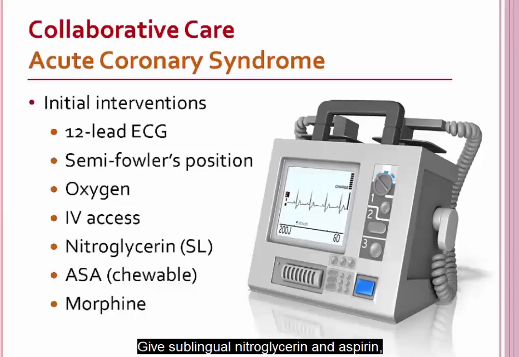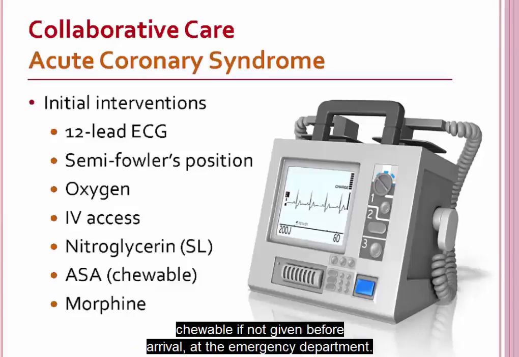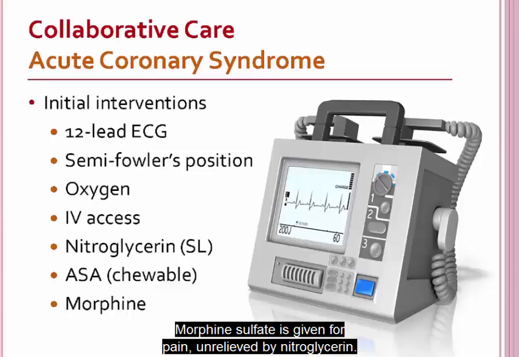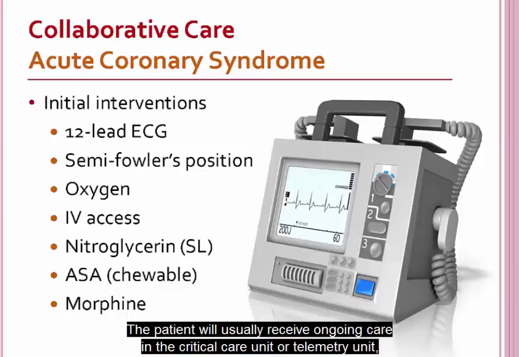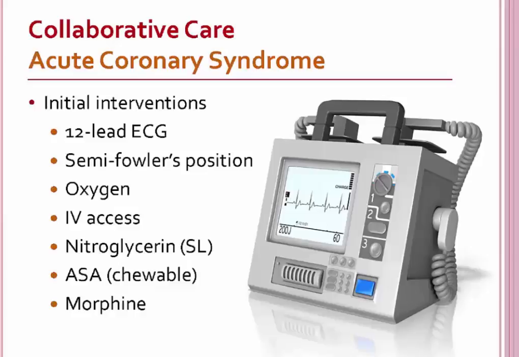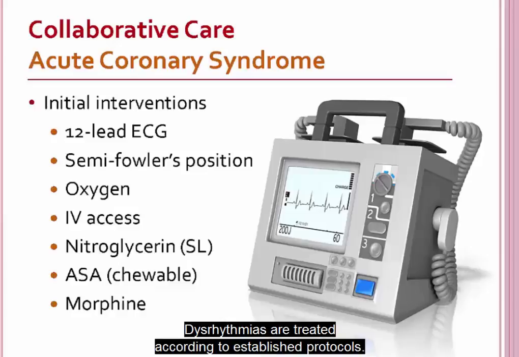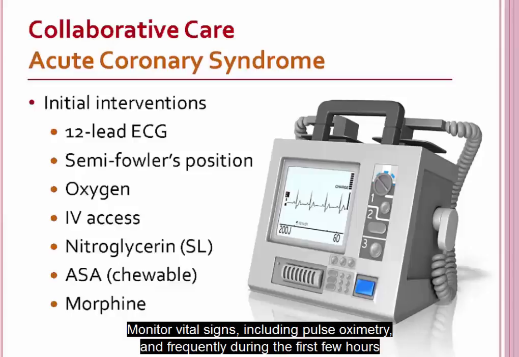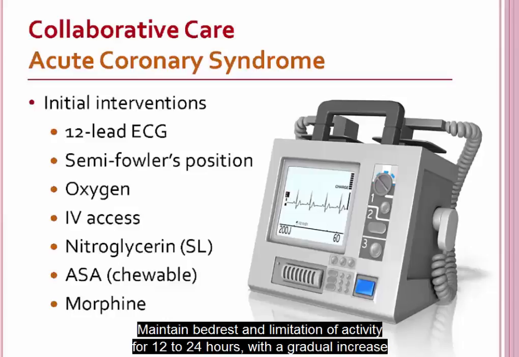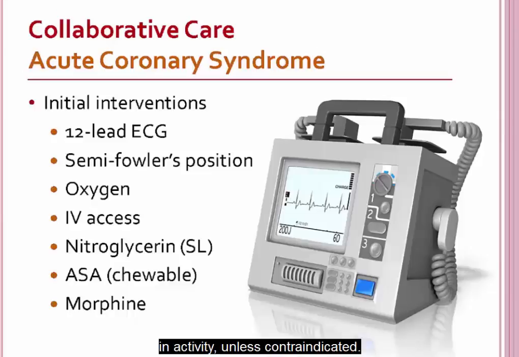Give sublingual nitroglycerin and chewable aspirin, if not given before arrival at the emergency department. Morphine sulfate is given for pain unrelieved by nitroglycerin. The patient will usually receive ongoing care in the critical care unit or telemetry unit where continuous ECG monitoring is available. Dysrhythmias are treated according to established protocols. Monitor vital signs, including pulse oximetry, frequently during the first few hours after admission and closely after that. Maintain bed rest and limitation of activity for 12 to 24 hours with a gradual increase in activity unless contraindicated.